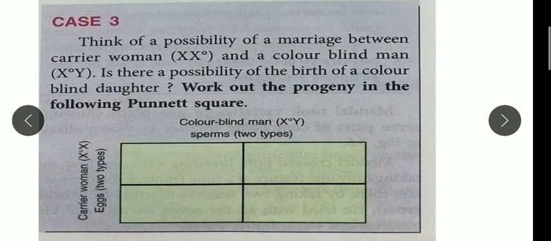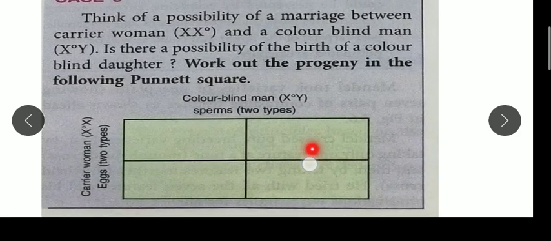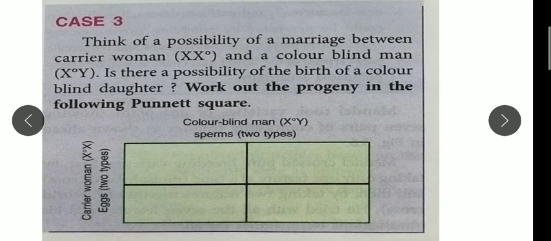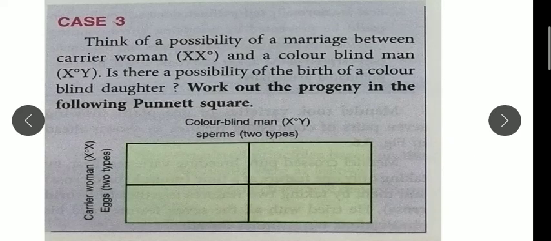Now think of the possibility of a marriage between a carrier woman XX and a color blind man. Is there a possibility of the birth of a color blind daughter? Yes, it is possible. You can do the Punnett square by yourself. So yes, there is a possibility of giving birth to a color blind daughter. A daughter can also be a carrier.